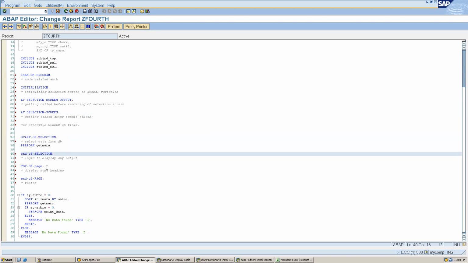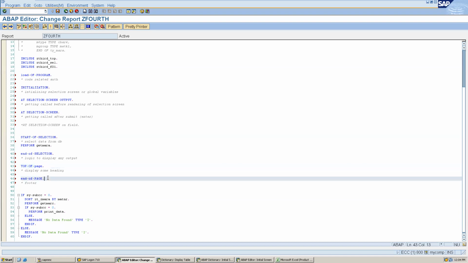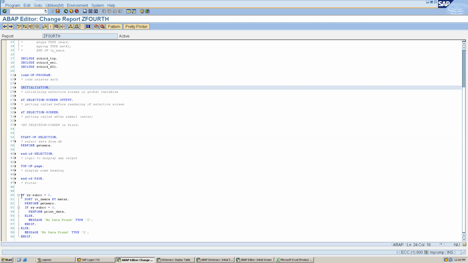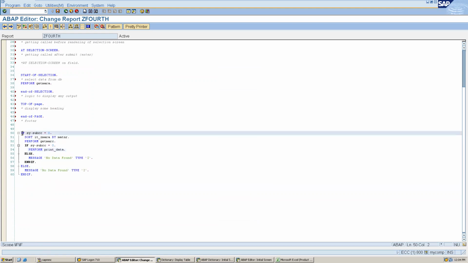Top-of-page will get called whenever we encounter the first write statement in our program. So then the top-of-page event will be called, and end-of-page will be called when our page ends. So I am commenting out this code as of now, because we first want to understand the events, so it is better that I move this code.